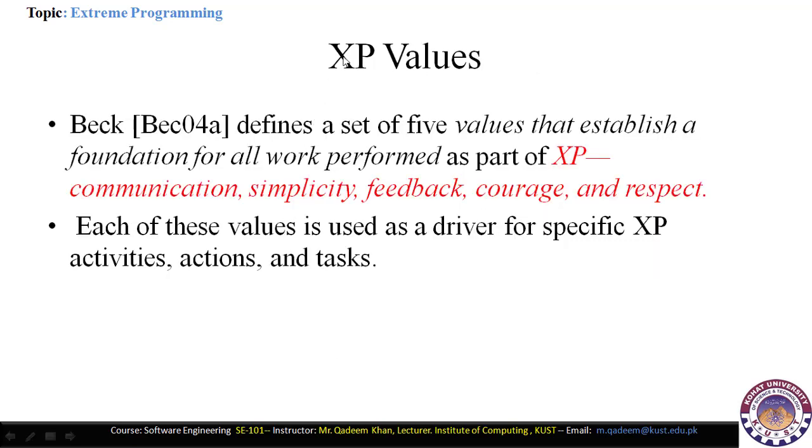Very importantly, XP has different sorts of values. The values are in fact the foundations for the XP model. There is a set of 5 different values which act as a foundation for all the work performed as part of XP, and these values are communication, simplicity, feedback, courage and respect.